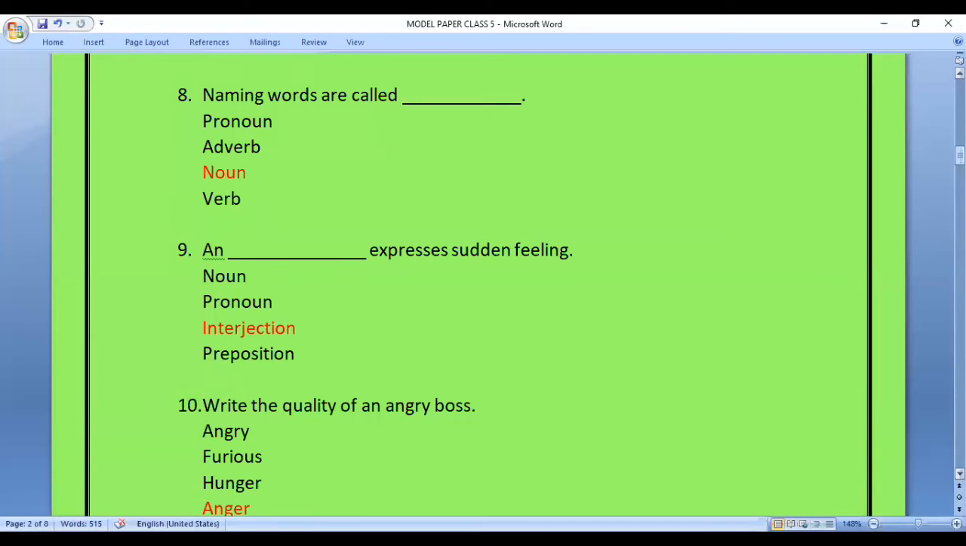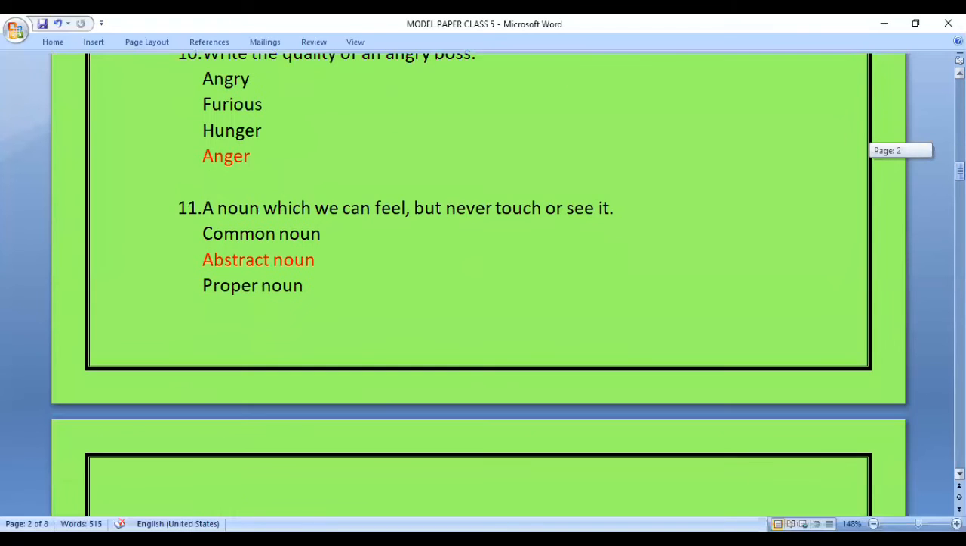Question 9. Dash expresses a sudden feeling. So, you have to tell such part of grammar in which we express sudden feeling. Options are noun, pronoun, interjection, or preposition. The answer is interjection.